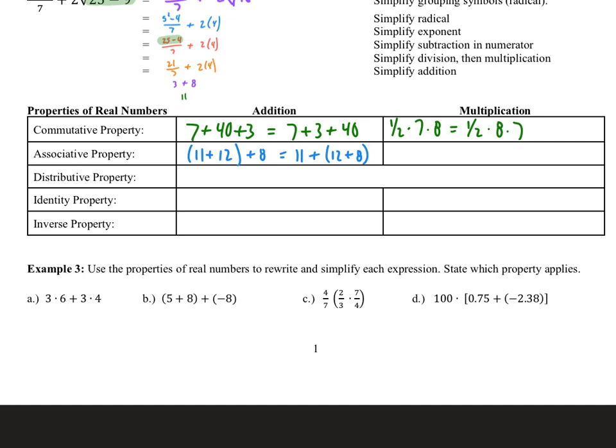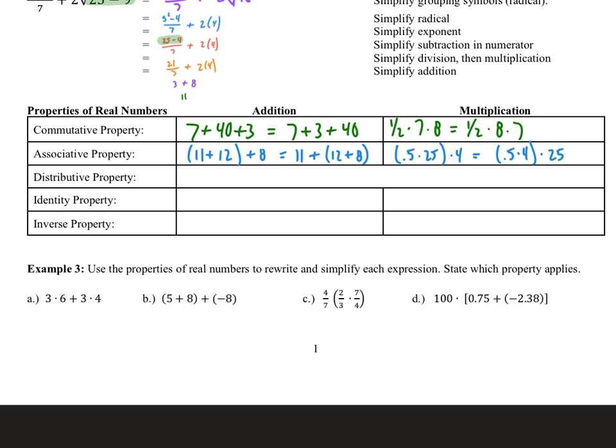And a similar idea with multiplication. If I had 0.5 times 25 times 4, I could just rewrite that as 0.5 times 4 times 25. So I could change the way things are grouped in order to make things easier.